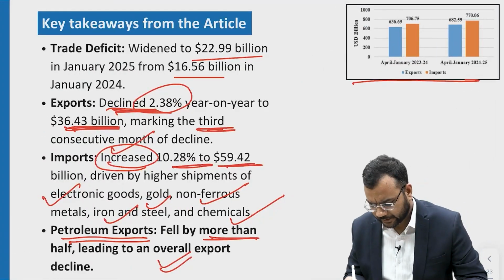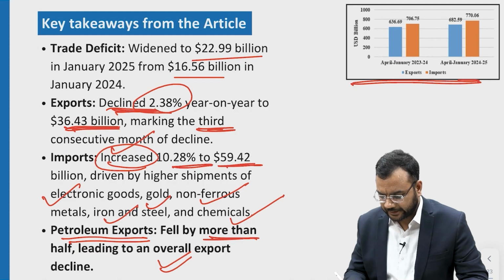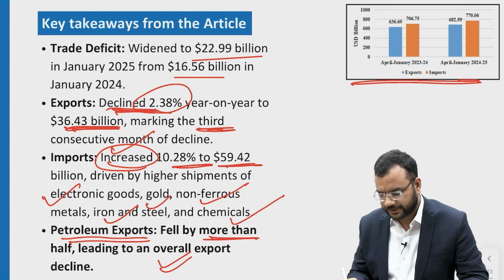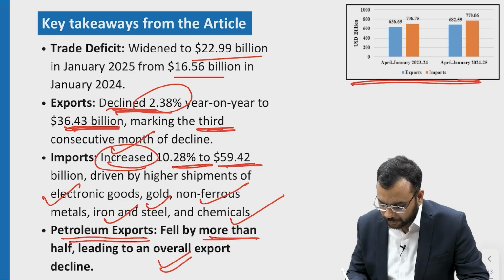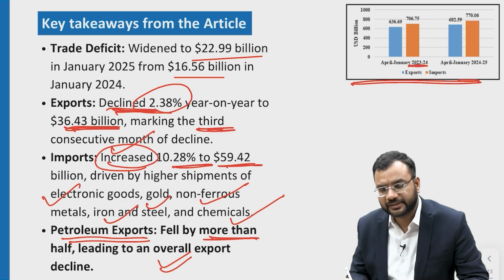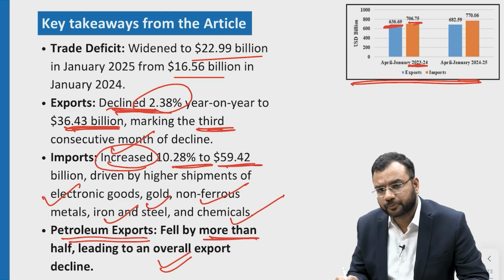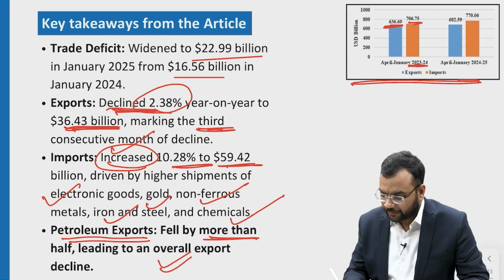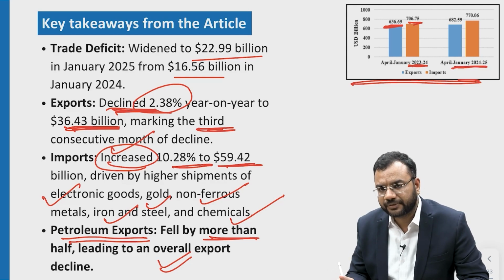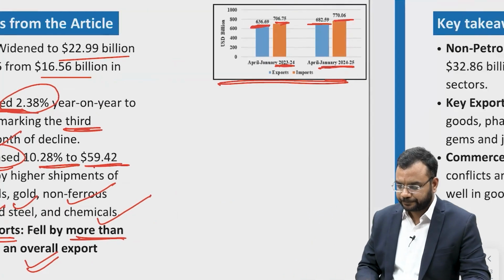In this chart, from the Ministry of Commerce and Industry site, which releases monthly data, we can see that in 2023-24 exports are $636.69 billion and imports are $706.75 billion, whereas in 2024-25 exports are $682.59 billion and imports are $770 billion.